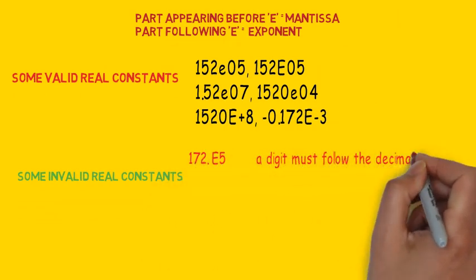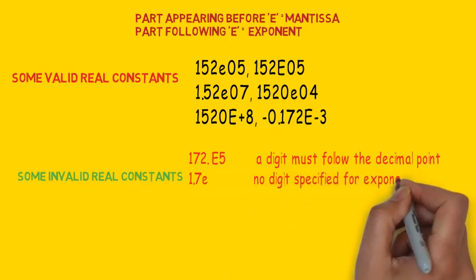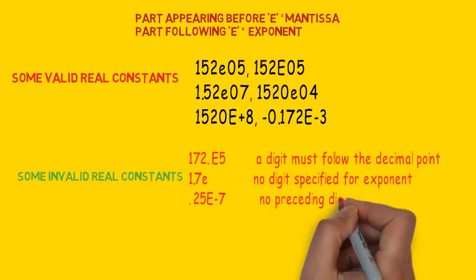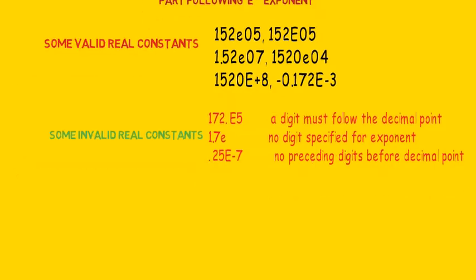There is no digit after the decimal point. There should be a digit. So it is invalid. Next is 1.7e. Now no digit is specified after the exponent. So it is also invalid. Third one is 0.25-7. There are no preceding digits before the decimal point. So again it is invalid.